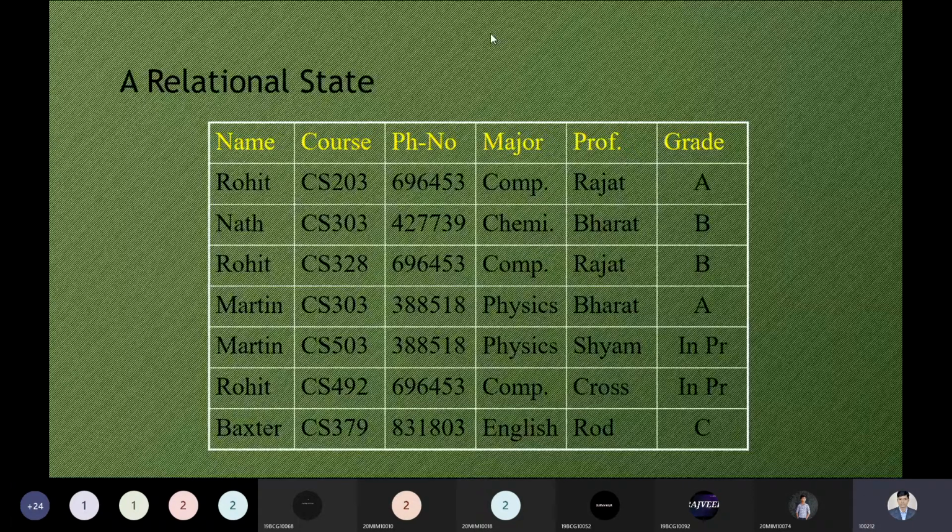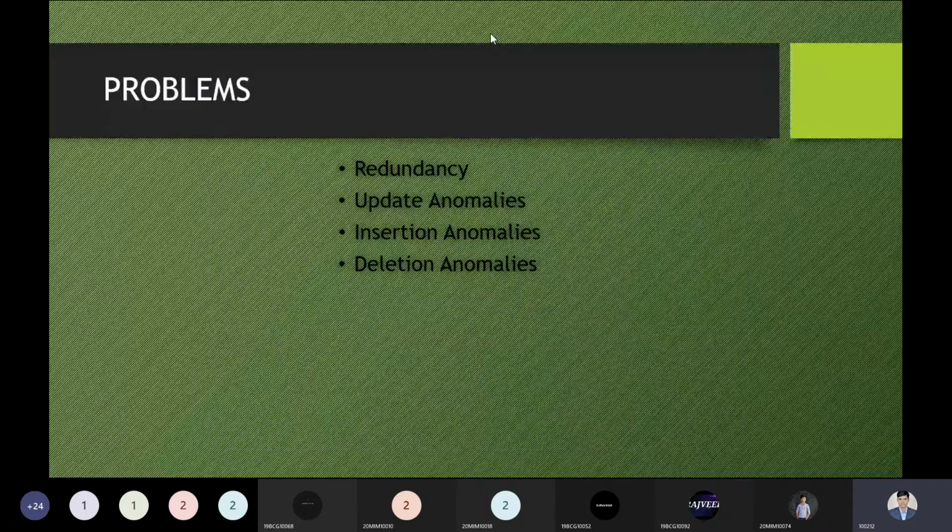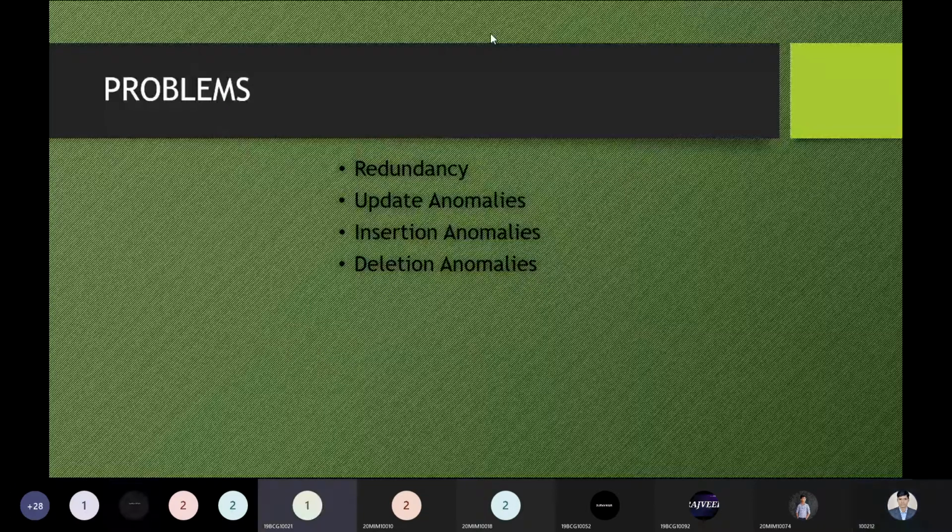That is the problem. So can anyone tell me what is anomaly? We have four problems: redundancy, update anomaly, insertion anomalies, and deletion anomalies. Can anyone tell me what you mean by the anomalies? Anyone who has any idea about the word anomaly? So when we have duplicate data and we modify it at one place, but at the second place the data remains the same, then it is a case of an anomaly.